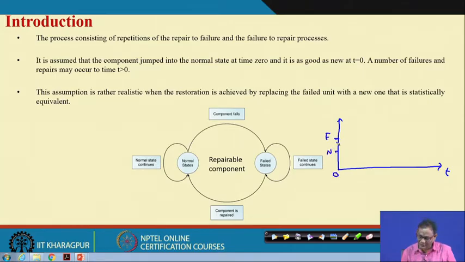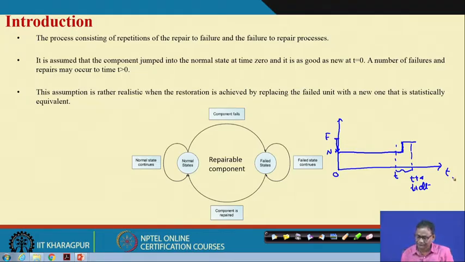At time t equal to 0, it instantly jumps to the normal state, and then it starts working and continues working, and maybe up to time t it is in working condition, and then within t plus dt time it will undergo a failure, then it will shift to the failed state, and maybe the repair process starts.